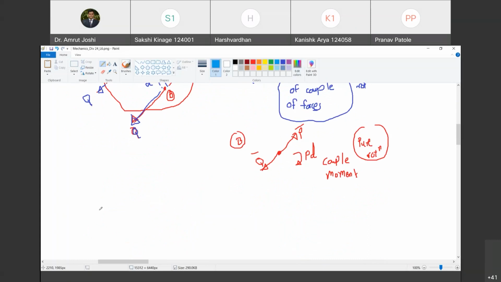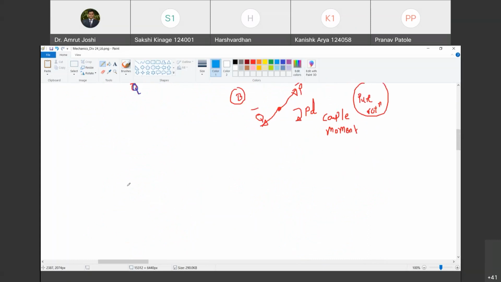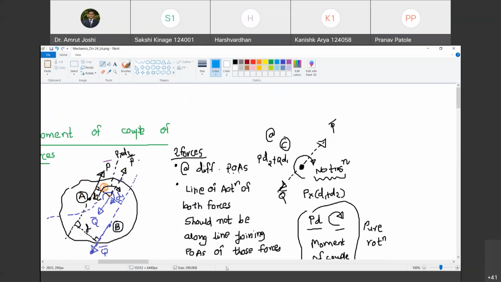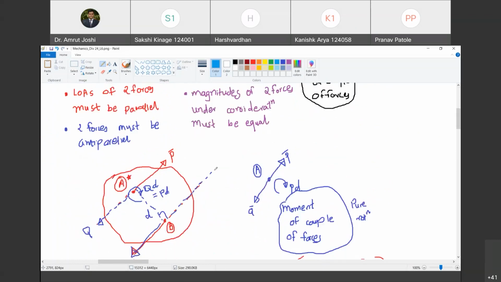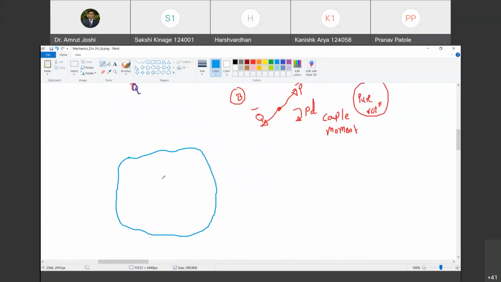Sakshi, are you with me? Yes, sir. Okay. So now we are going to consider the effect of this pair of forces which satisfy certain characteristics which I have written down here. What is their effect on the point which lies outside the line of action of P bar and Q bar? Are you with me? Sir. Yeah. Am I audible?